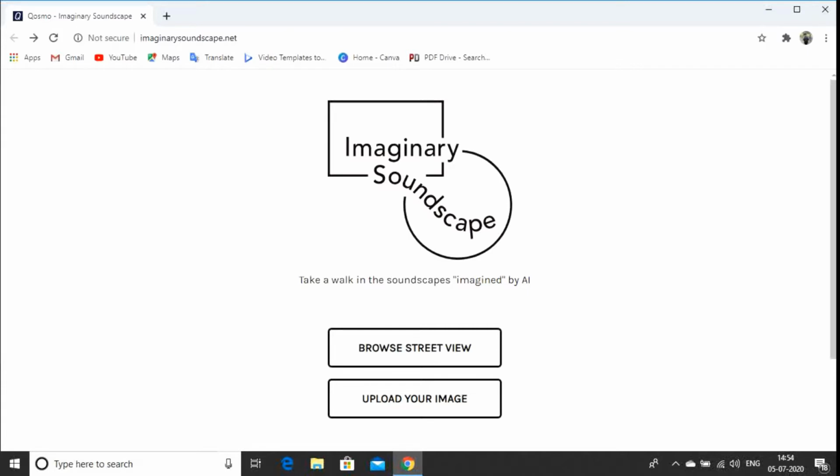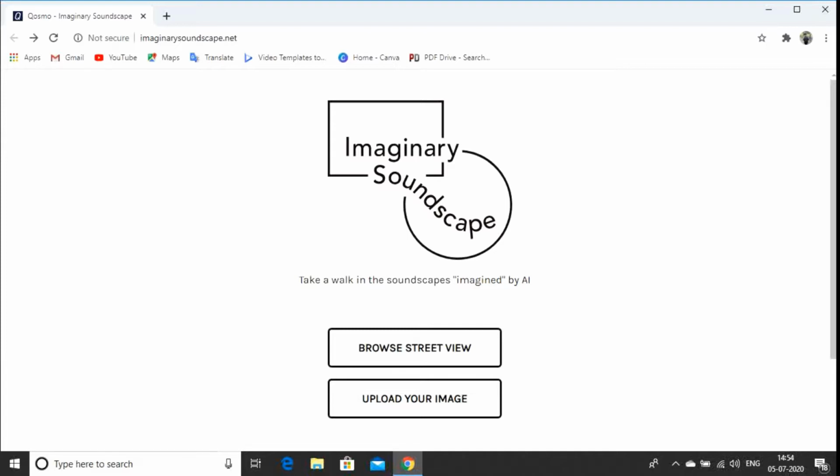Here we are, Imaginary Soundscape. Take a walk in the soundscape imagined by AI, that is, artificial intelligence. Before moving to the experiment, we will talk about the experiment.